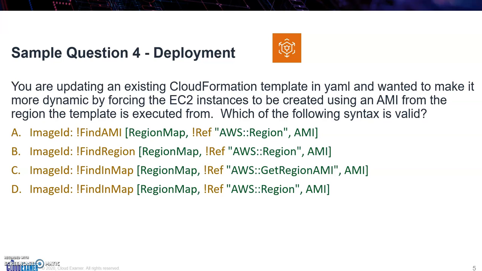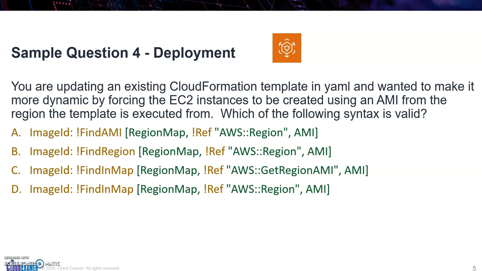For example, if I wrote a CloudFormation template to launch a new EC2 instance, I have to give it an AMI. And let's say I gave it an AMI of a Linux machine, I can't do that for every region. But if I want to reuse the template, what I want to do is create a list of AMIs that are available. And that way I have more options.